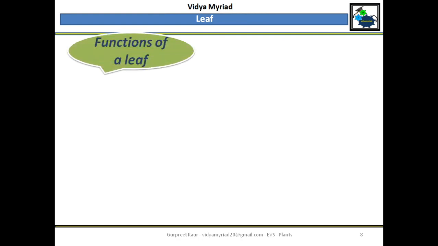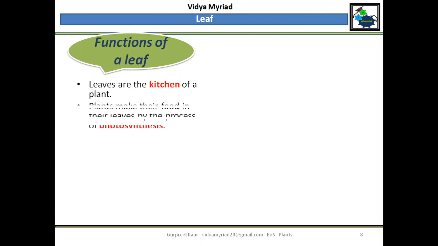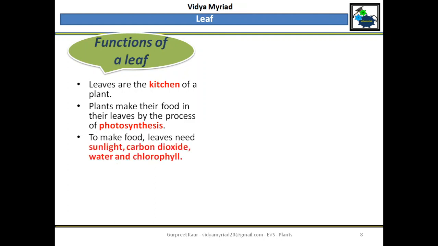Next, let's talk about the leaf. Functions of leaf. What does leaf do? Leaves are the food factory of the plant. So we call it the kitchen of a plant. They make their food in their leaves by the process of photosynthesis. The way the food is processed, that process is called photosynthesis.